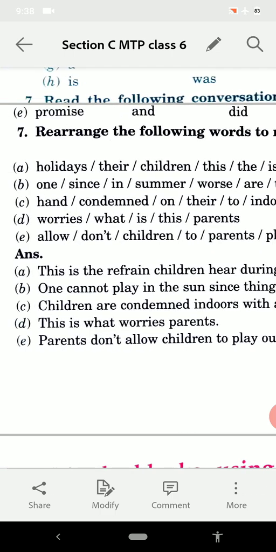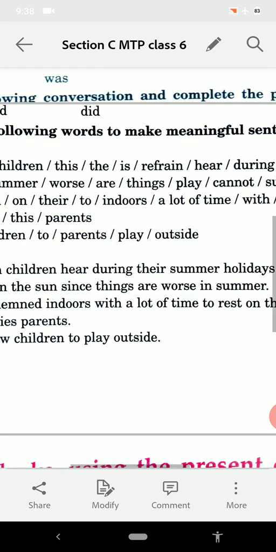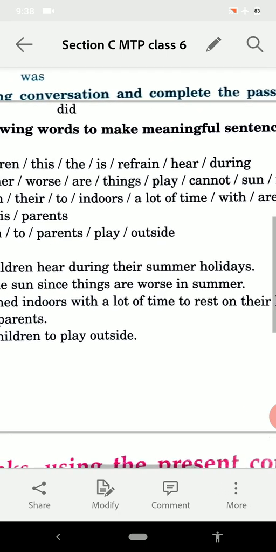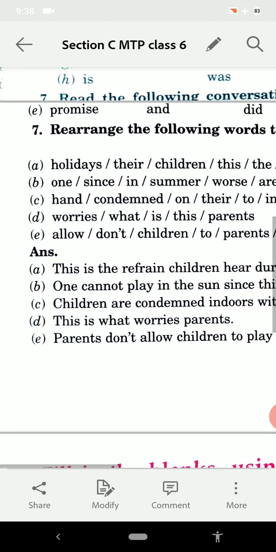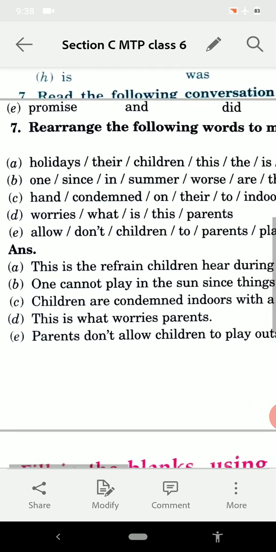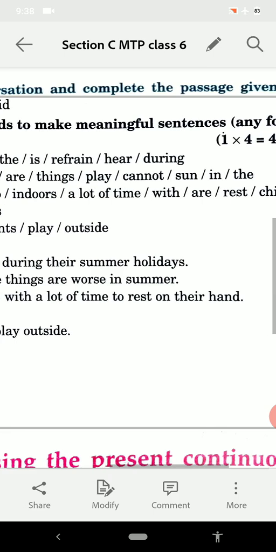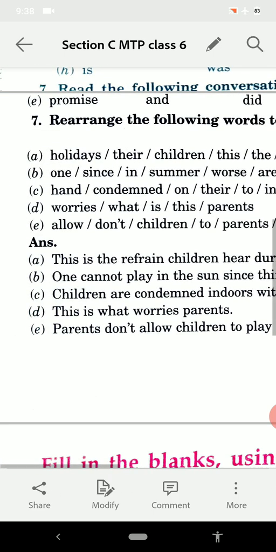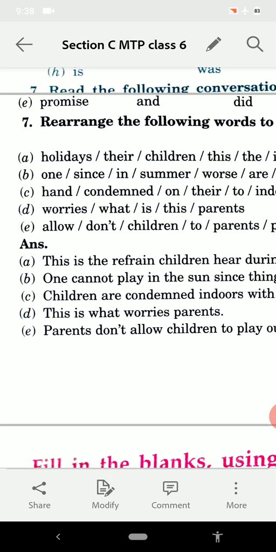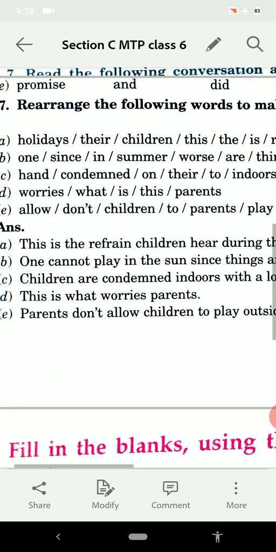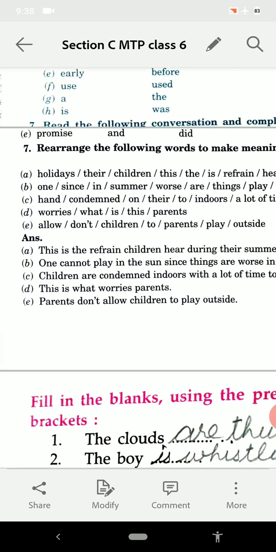Second, one cannot play in the sun since things are worse in summer. C part, children are condemned indoor with a lot of time to rest on their hands. This is what worries parents. Parents don't allow children to play outside. So these are the sentences that have been made for you people.